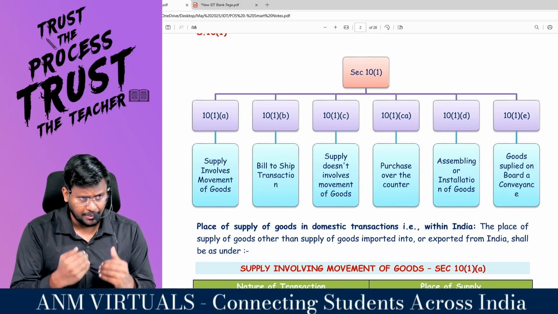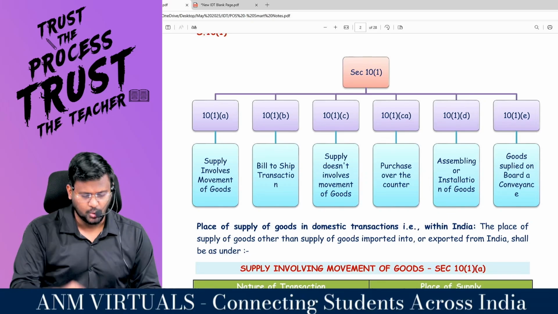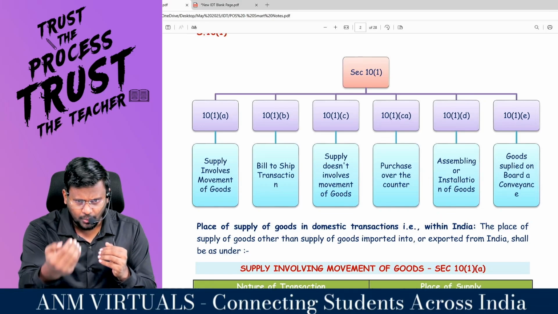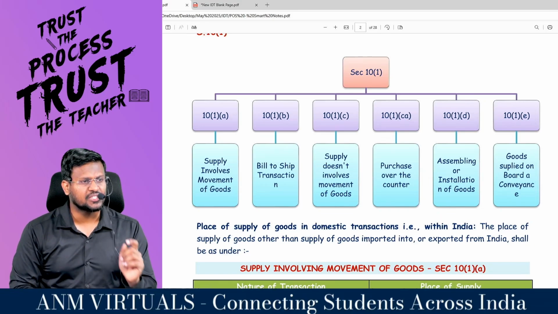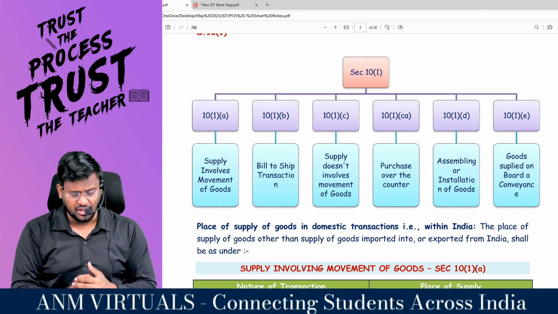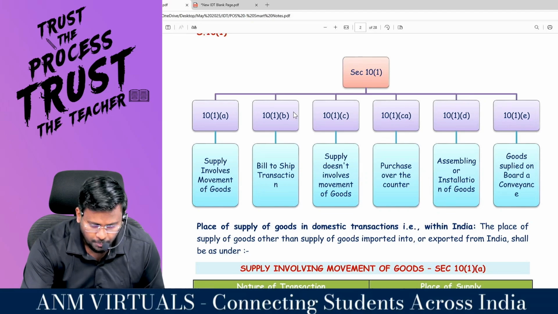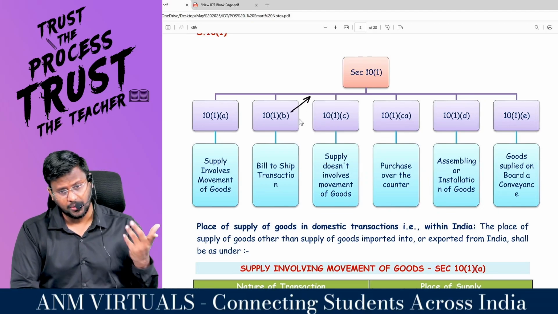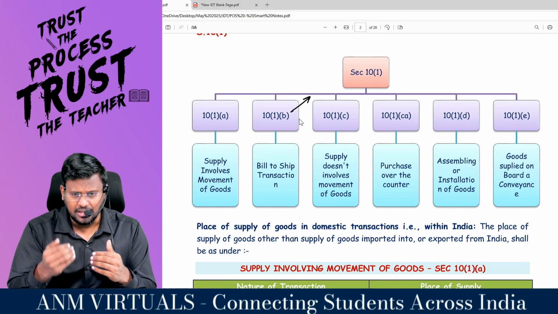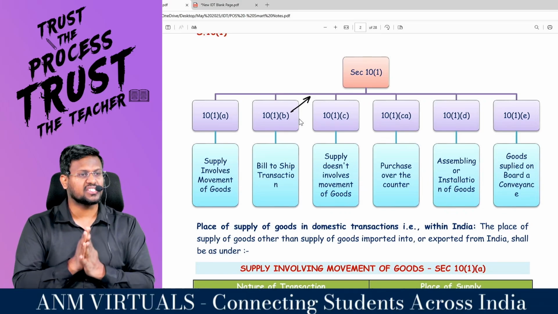So if you are a supplier of goods, you have to check under what circumstance or situation you are falling. For example, if your supply involves movement of goods, you have to come and check 10 subsection 1 clause A. Sir, if you are doing a bill to ship transaction, then you have to check 10 subsection 1 clause B. So B stands for bill to ship transaction. Clause C: I am supplying certain goods, but supply does not involve movement of goods. Then 10 subsection 1 clause C.